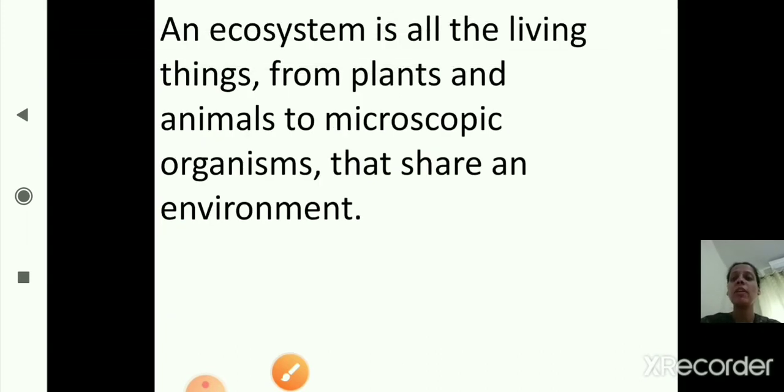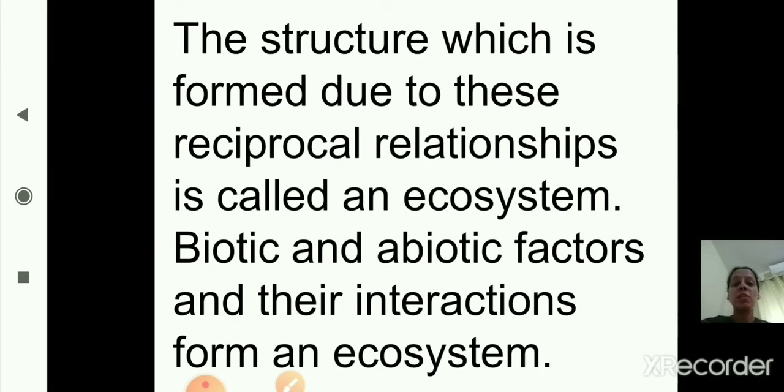Now the next is, an ecosystem is all the living things from plants and animals to microscopic organisms that share an environment. Okay, so they share an environment. That is what ecosystem is. The structure which is formed due to this reciprocal relationship is called an ecosystem.